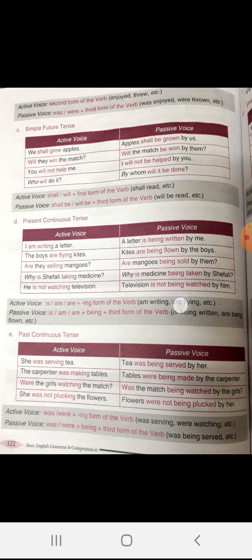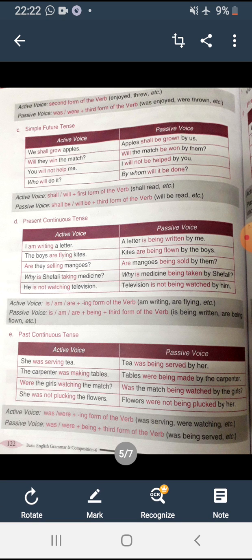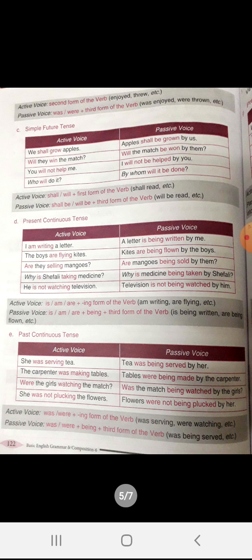Now if the sentence is in present continuous tense, when you convert it into passive voice, you have to remember that is, am, are will come as it is, plus being will be added, being, plus the third form of the verb. In passive voice, the verb will always come in the third form. So it will be written as: a letter is being written by me.